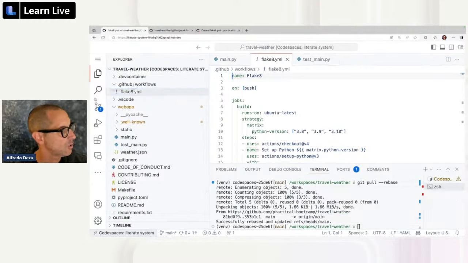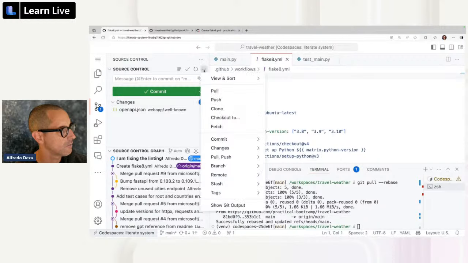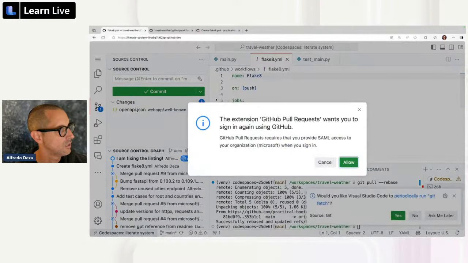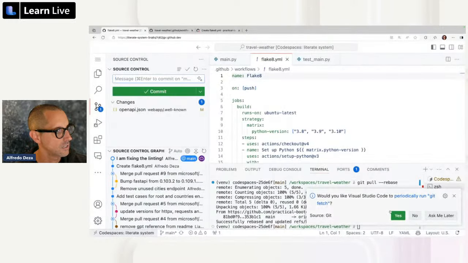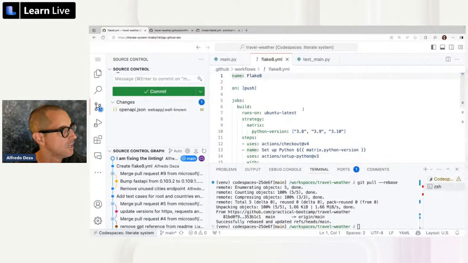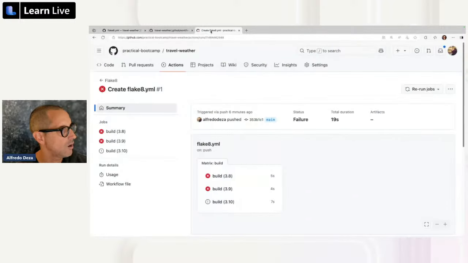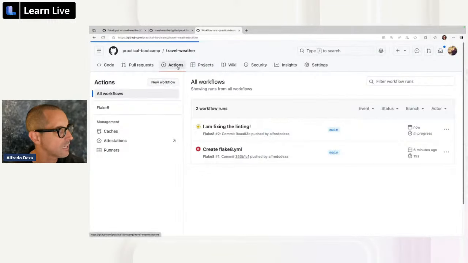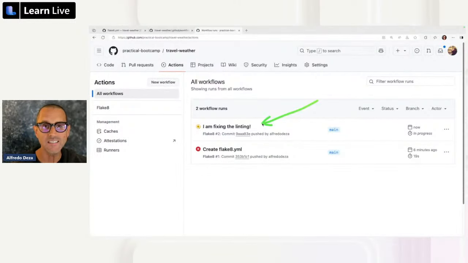All right. So source control again. I'm going to go here, push, and I want to fetch periodically. All right. So it seems that that's now all the way in. I'm going to go back to the repository. If I go to travel weather and I click on actions, you will see I am fixing the linting.